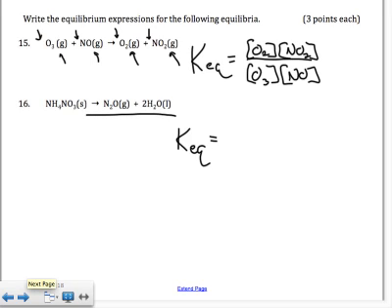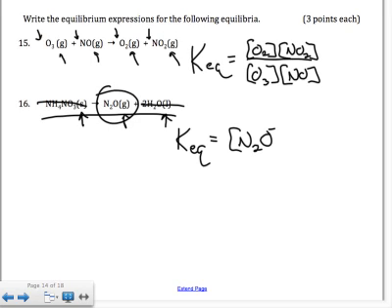On the bottom, we have a solid, a gas, and a liquid. Well, solids do not get included in the equilibrium expression. Neither do liquids. So the only substance that's going to appear is the N2O, and since it's on the right-hand side, it's in the numerator. So it's N2O. If you want to put N2O over 1, that's fine. If you just left it as N2O with no denominator at all, that would also be correct. So it's simply the concentration of N2O.